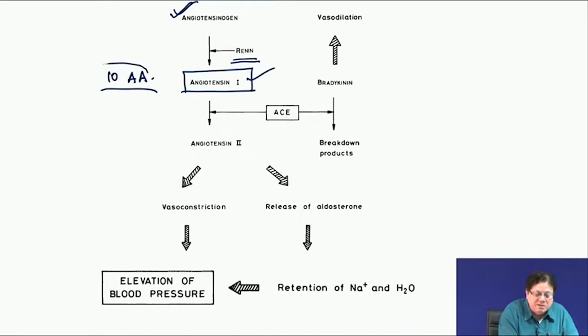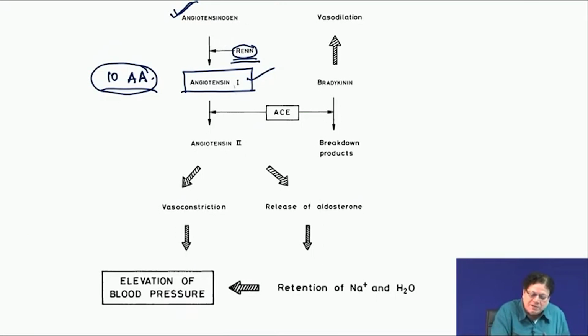That means this decapeptide, the 10 amino acid containing peptide, is obtained from angiotensinogen by the action of renin. So, what is renin? Renin must be a protease, because it is hydrolyzing this big protein into a very small peptide of 10 amino acids. So, this is angiotensin 1.